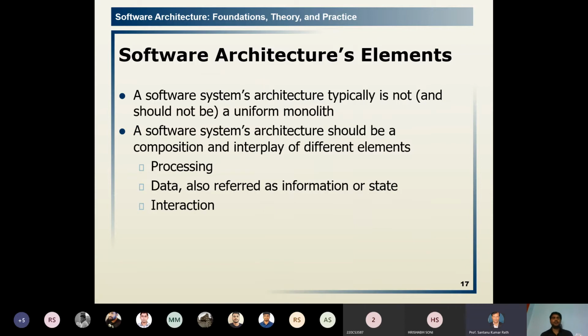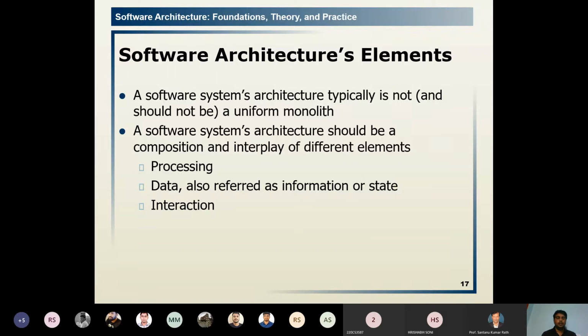Then the elements of any software architecture. As a software systems architecture, this is very important. A software systems architecture typically is not a uniform one, so there is no uniform path we are following for the architecture. A software systems architecture should be a composition and interplay of different elements: the processing elements, the data elements, and the interacting elements.